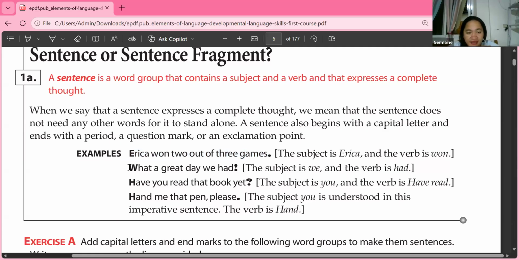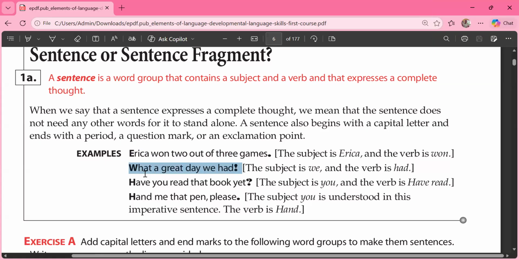Okay, next. We have here another sentence. And I would like Arga to read the next sentence. Yes, miss. What a great day we had! Okay, what's the punctuation mark used in the sentence? Exclamation point. Okay, it's an exclamation point.